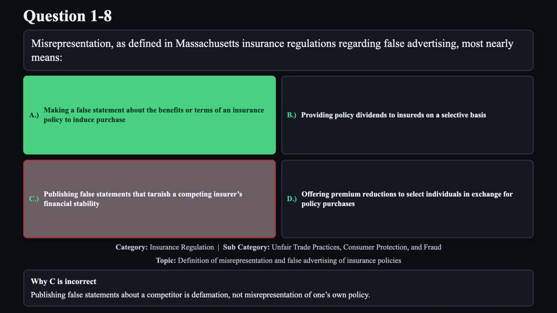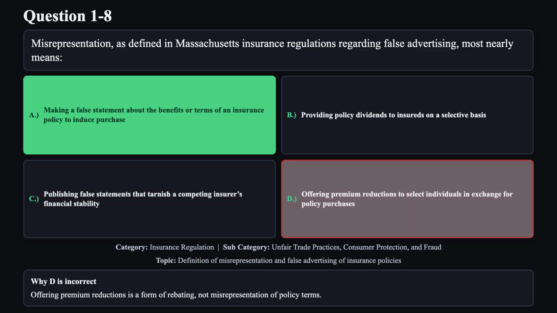Reason C is not correct. Publishing false statements about a competitor is defamation, not misrepresentation of one's own policy. Reason D is not correct. Offering premium reductions is a form of rebating, not misrepresentation of policy terms.